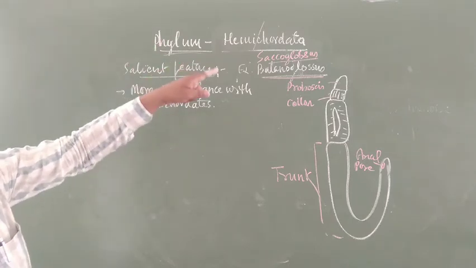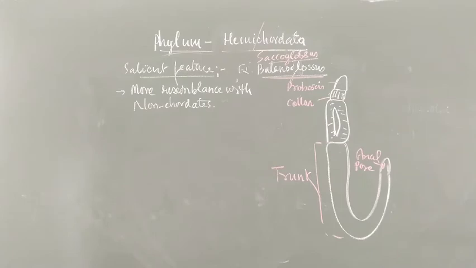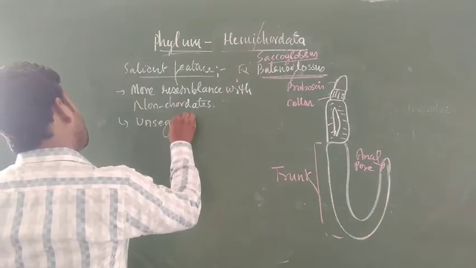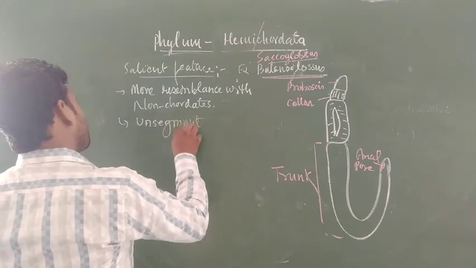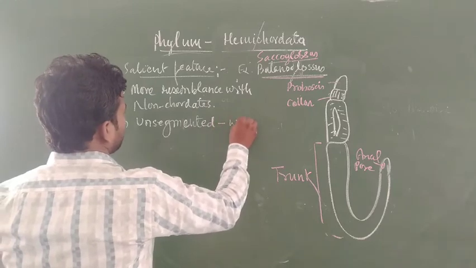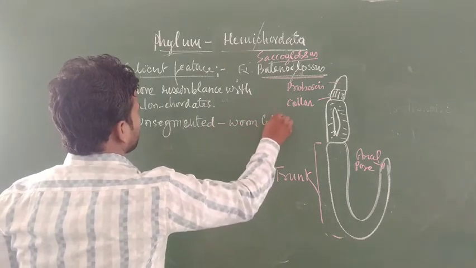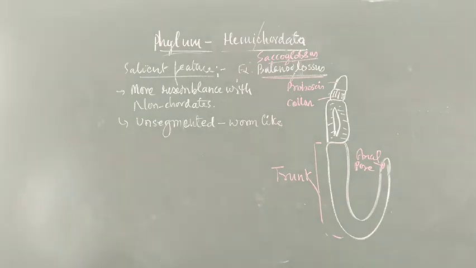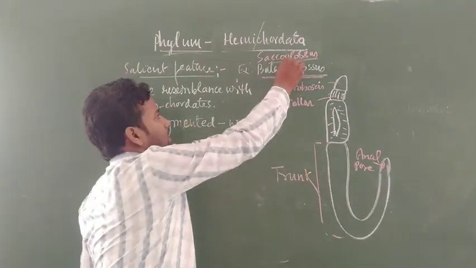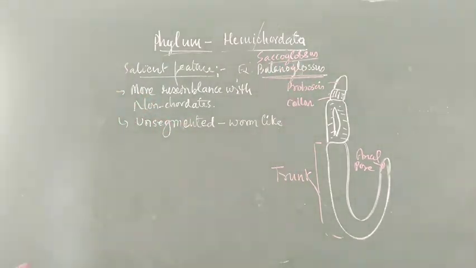So it is named hemichordates. The body is unsegmented, generally unsegmented, and looks like a worm. Unsegmented worm-like body. You can see the structure of Balanoglossus, and Balanoglossus generally has a worm-like body.